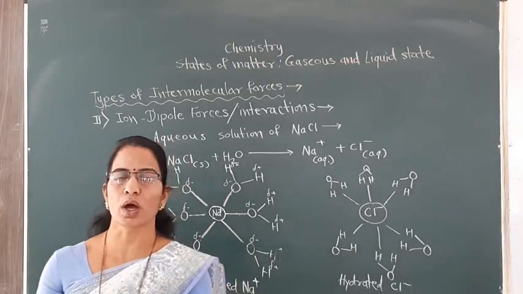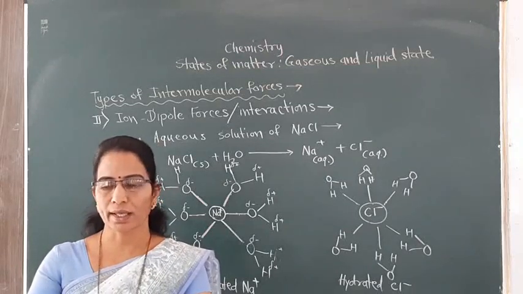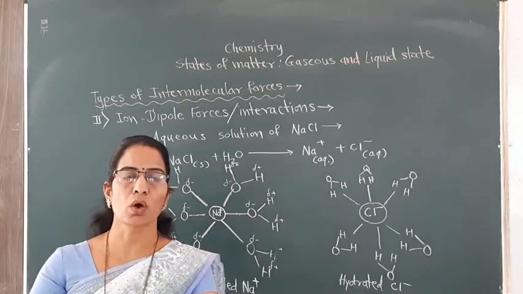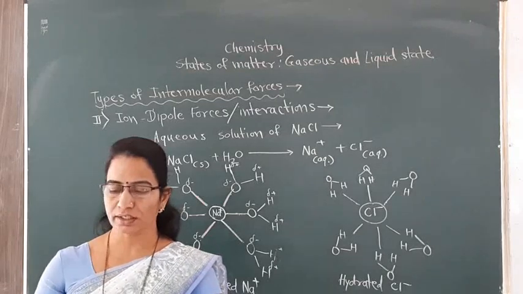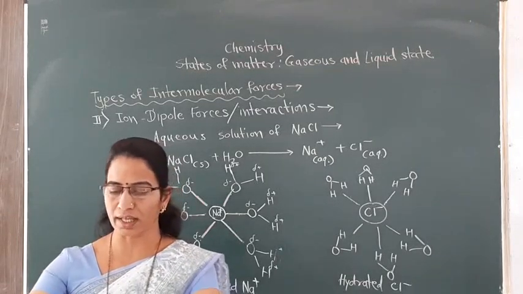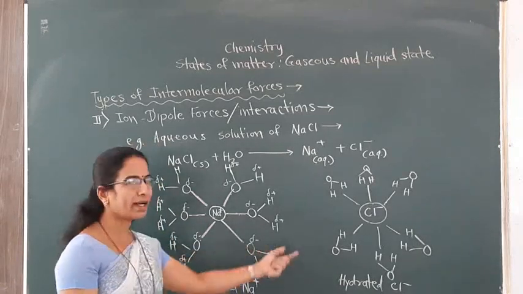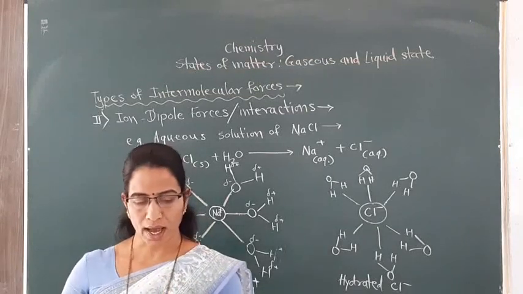If you take solvents other than water, like methanol, ethanol or ammonia, then that process is called a solvation process. This process is not given in our textbook, and it is not necessary to study it in detail. Simply we must know the hydration process of the cations or anions.